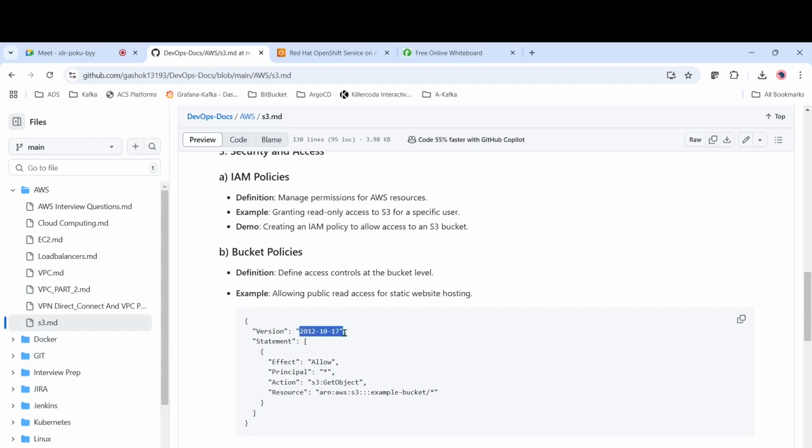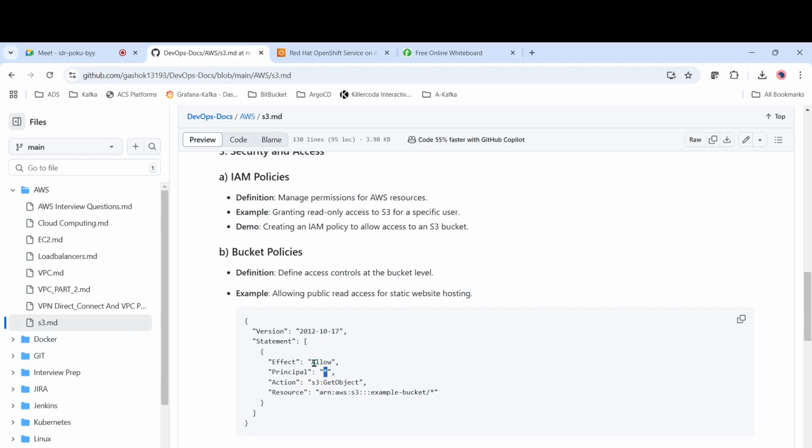And then in the statement section you will have the Effect. Here Effect is Allow, which means it will allow the access for everyone. And for Principal, here it is star, so anyone can access any resources, meaning any file in the S3 bucket; it is allowing all the files.